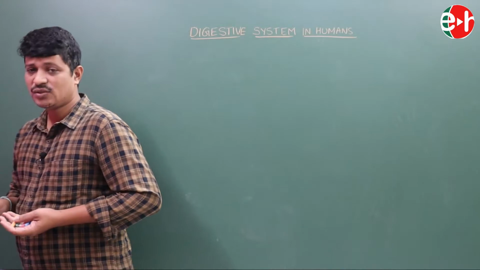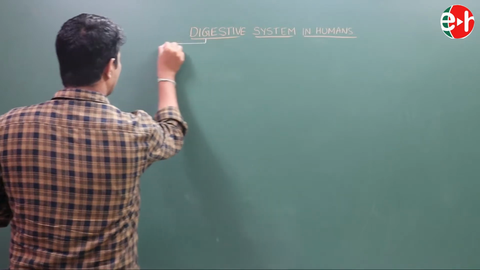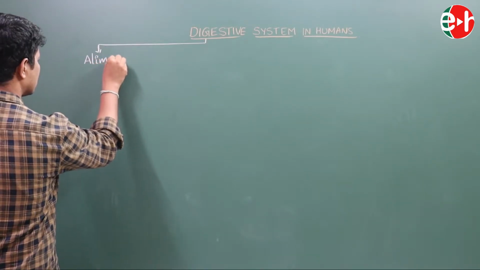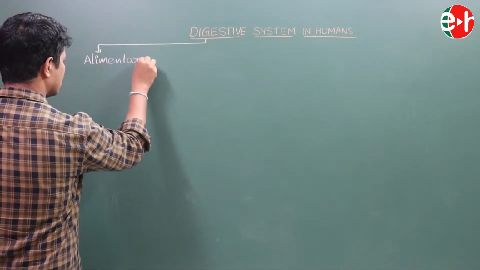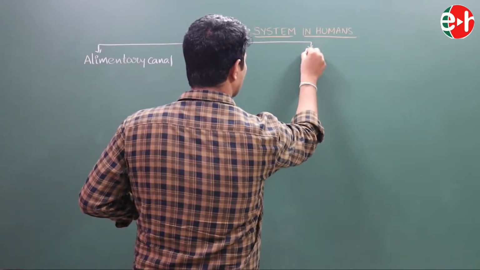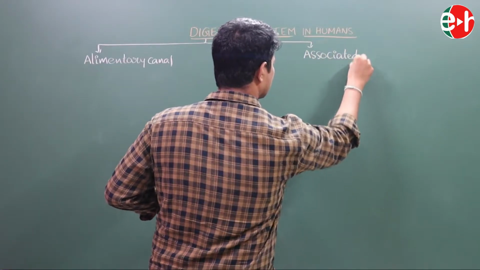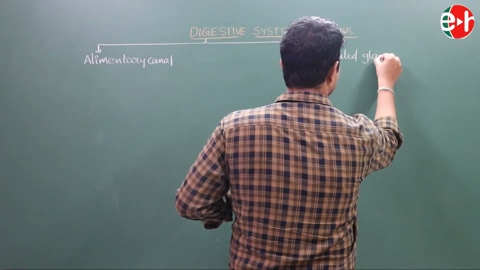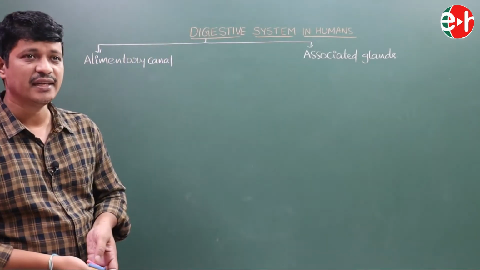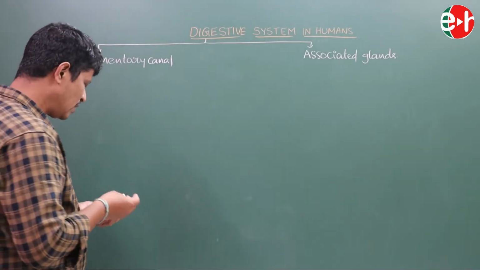See, the digestive system in humans consists of two parts. First one is the alimentary canal, and the second one is the associated glands. The digestive system in humans consists of the alimentary canal and associated glands.